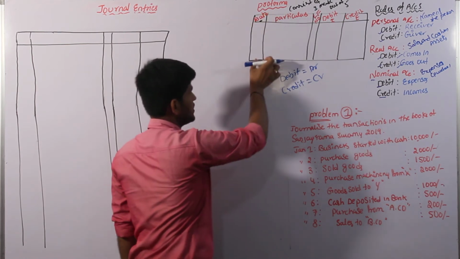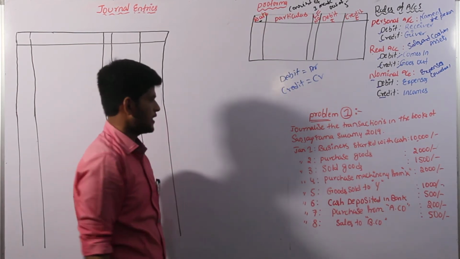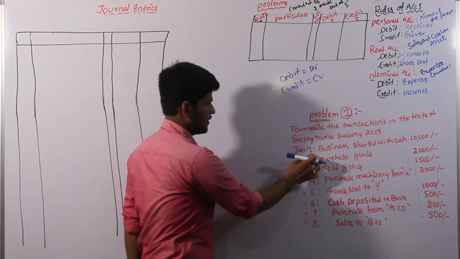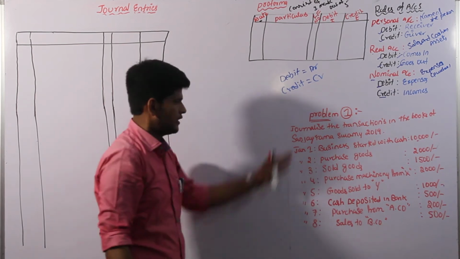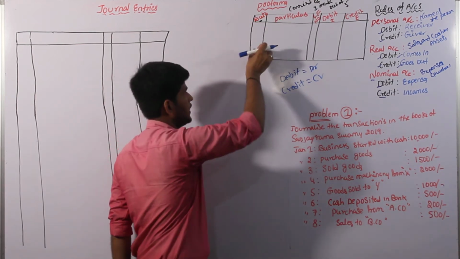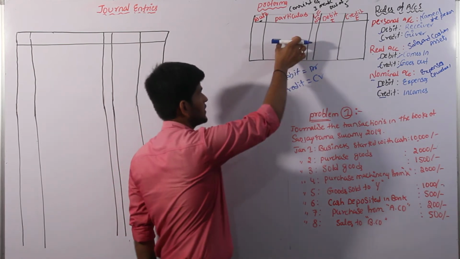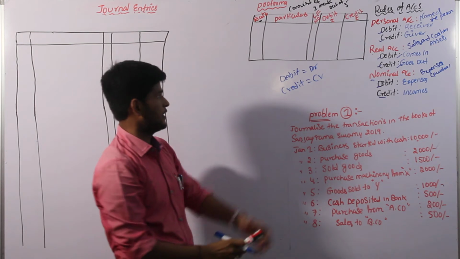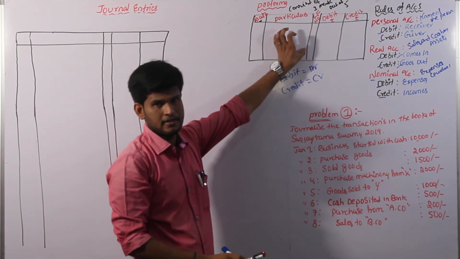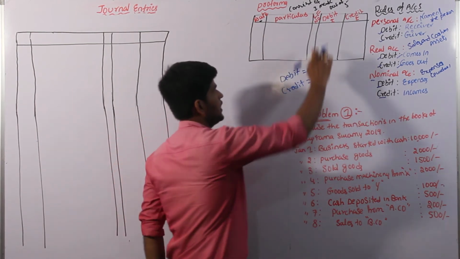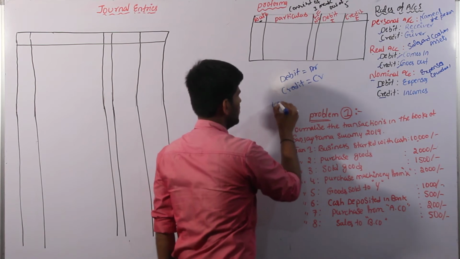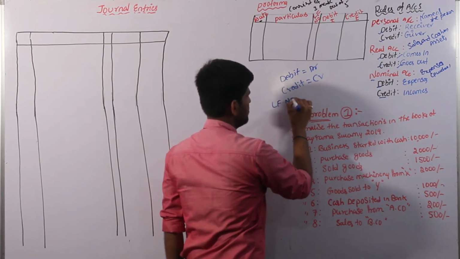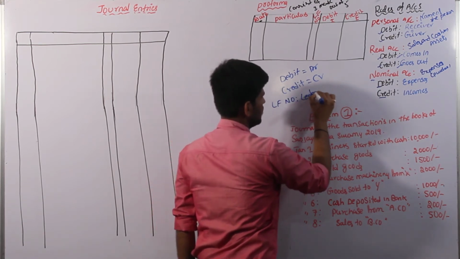The first column relates to dates. These are the dates: January 1st, January 2nd, January 3rd. We have to enter them in the date column. Particulars is an entry column; we have to enter the entry there. And coming to the LF, LF is called LF number, ledger folio.